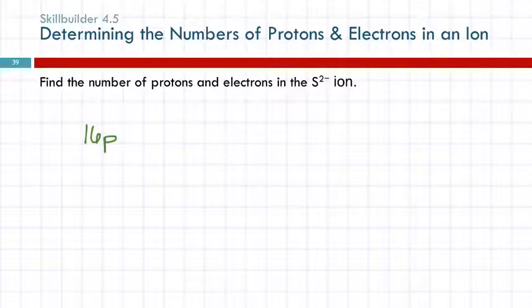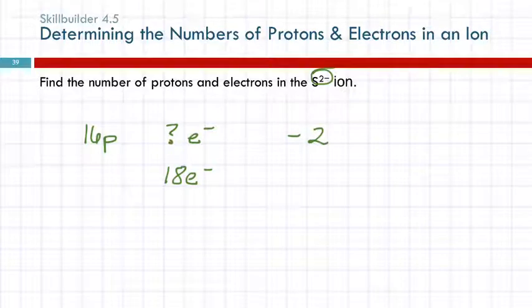That's the only reason. And so we need to know how many electrons there are, and we know that the overall charge is 2 minus. So there must be 18 electrons, right? Yeah, you can make an equation and subtract and stuff, but you're probably better off just trying to think about it, right? If I've got 16 positives and overall it's -2, that must mean I have 2 more negatives than I have positive. So 18 electrons. Any questions?